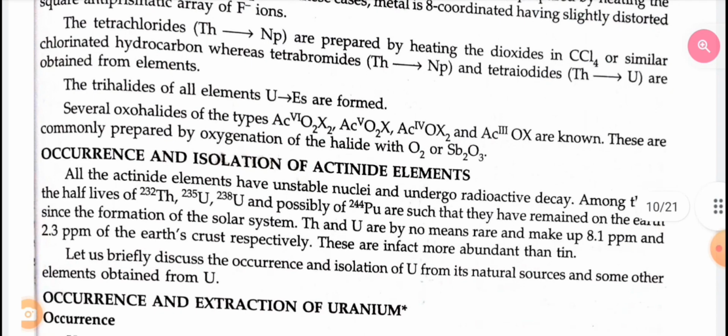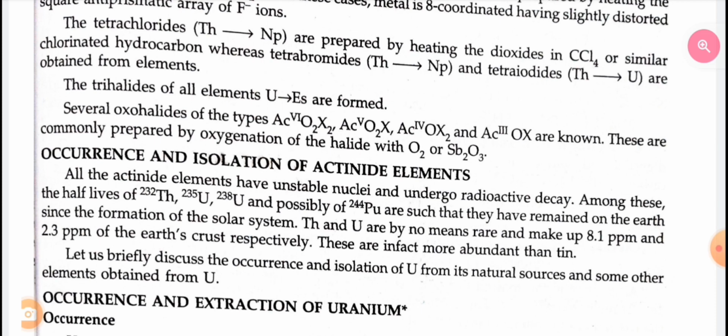Occurrence and isolation of actinide elements. All the actinide elements have unstable nuclei and undergo radioactive decay. Among these, the half-lives of thorium, uranium-235, uranium-238 and possibly of plutonium-244 are such that they have remained on the earth since the formation of the solar system. Thorium and uranium are by no means rare and make up 8.1 ppm and 2.3 ppm of the earth's crust respectively. These are in fact more abundant than tin.